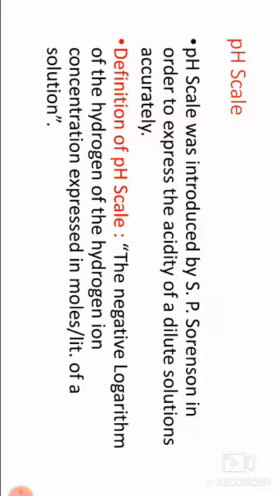Limitations: 4 limitations are present in Lewis theory. This theory failed to explain the strength of acids and bases. Generally, acid-base reactions are fast, but Lewis theory explains the acid-base reactions as slow. Next, it could not explain neutralization of simple acids and bases which do not involve coordinate covalent bond formation.